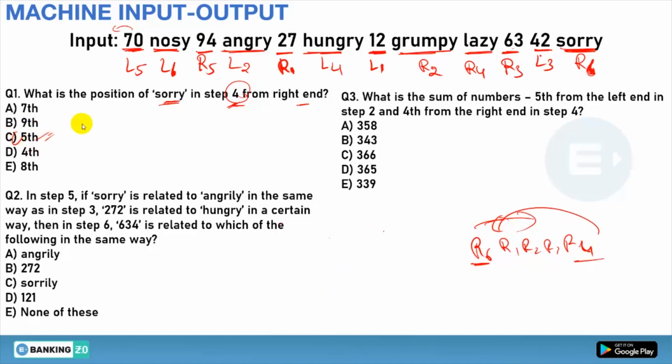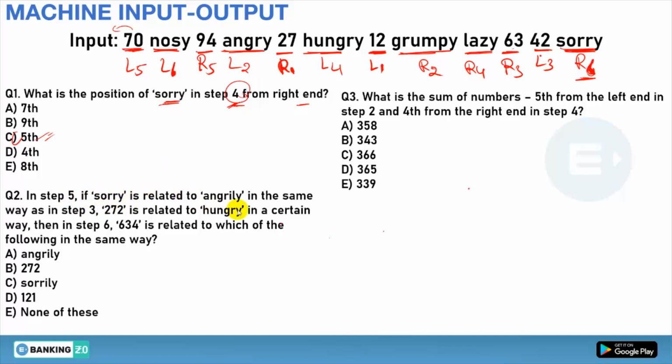That's it. Option C will be the right answer. Clear? Done. You don't need to do anything else. You just have to see whether it is arranged or not. If it is not arranged, then in the fourth step it should be in the same place, and only R1, R2, R3 and R4 will be arranged to the right hand because this is the fourth step. Done. So this is how you have to solve, and option C will be the right answer. Clear? Okay, now we will see the next question, question number 2. In step number 5, now we have to make step number 5.